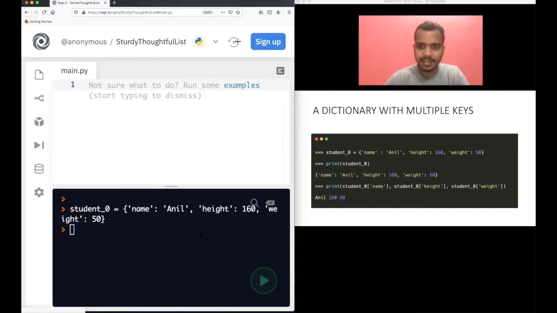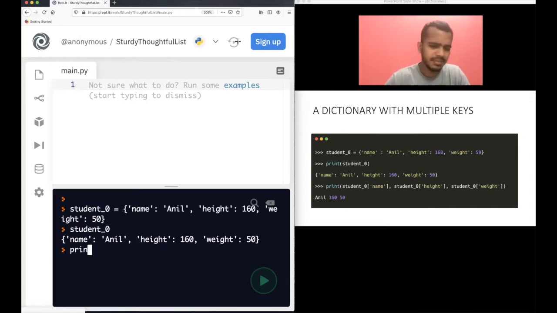Now let's try to access all of this. Let's print this if you want to. So student_0. Of course, in the terminal you do not need to use the print statement. You can just type the variable name, and it will tell you name Anil, height 160 and weight 50. That's what got printed when you type student_0. Now let's print everything. We will not use the print statement since we are in the terminal.